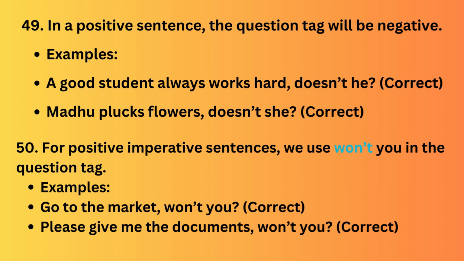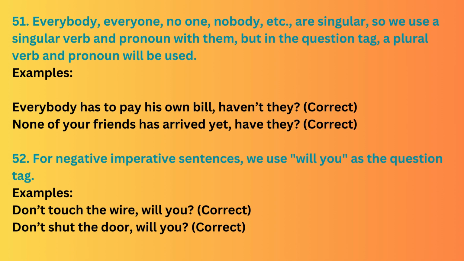50. For positive imperative sentences, we use won't you in the question tag. Go to the market, won't you? Please give me the documents, won't you? Next part. 51. Everybody, everyone, no one, nobody, etc.